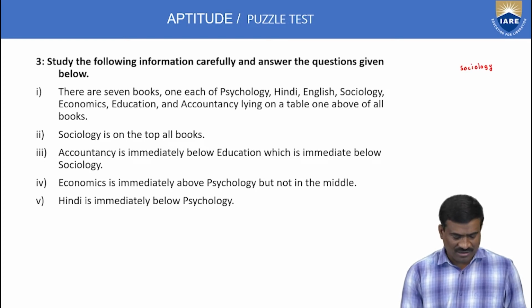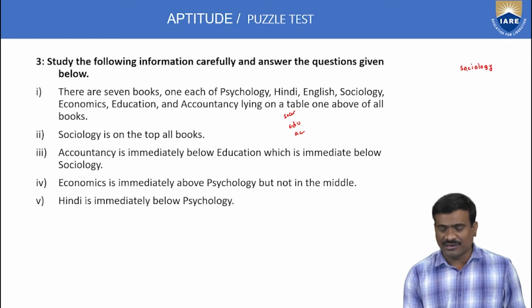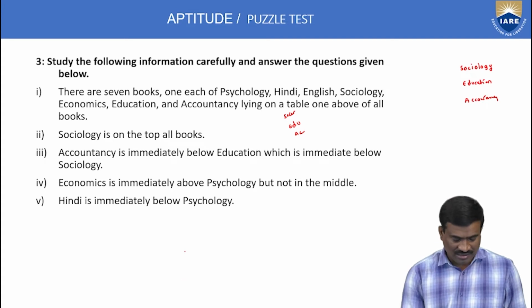Second statement: accountancy is immediately below education, which is immediately below sociology. So sociology, below it education, below it accountancy. That logic is clearly given. First one sociology, second subject education, third subject accountancy. Yes, second statement completed, first statement completed, third statement also completed.